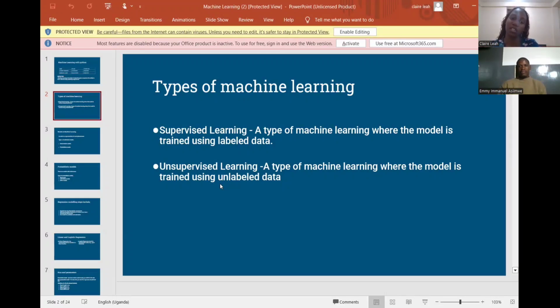The supervised learning is the type of machine learning where a model is trained using labeled data. Here, the model is trained on a labeled data set, meaning each data point is paired with its corresponding output. The model learns the mapping between input features and labels to make predictions for unseen data. So the goal is to uncover the hidden patterns in the data without specific outputs or labels. So we have the unsupervised learning, the type of machine learning where the model is trained using unlabeled data.